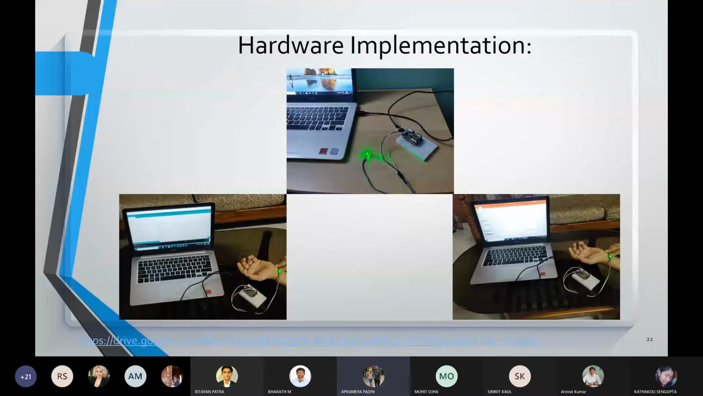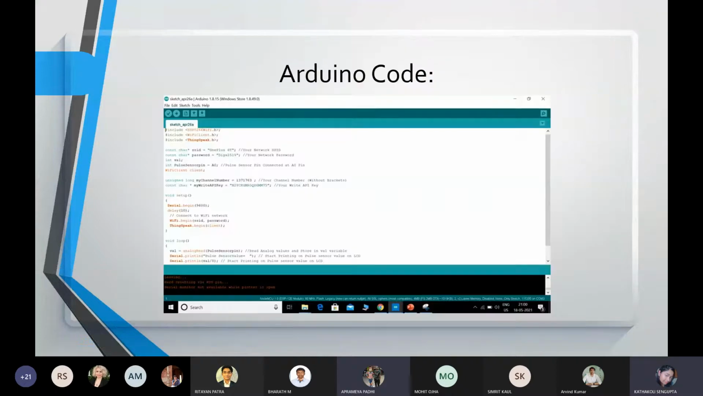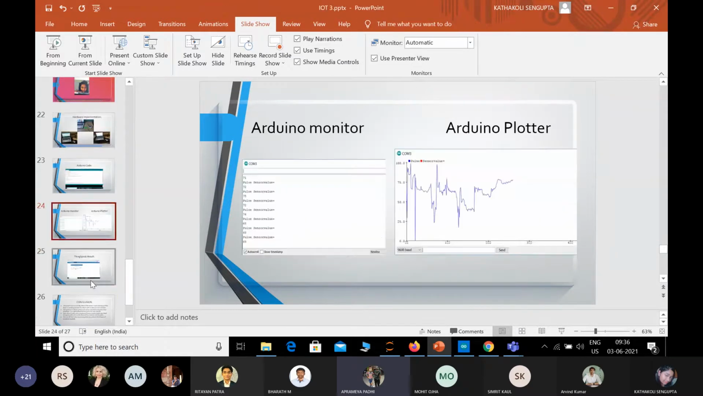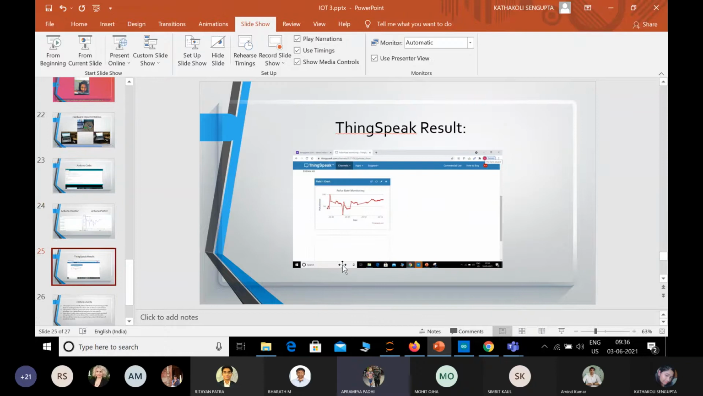Sir, this is the code of the pulse recognition system. We have connected the pulse recognition system to the online software called the ThingSpeak cloud, and through the ThingSpeak cloud, we'll get all the results of the pulse sensor of the driver at all times.